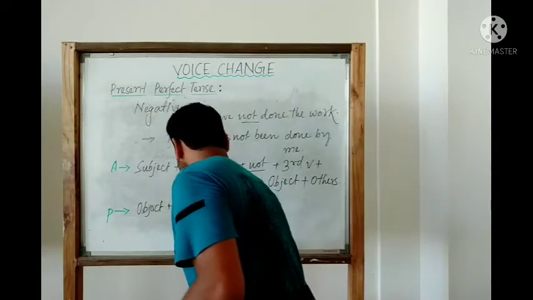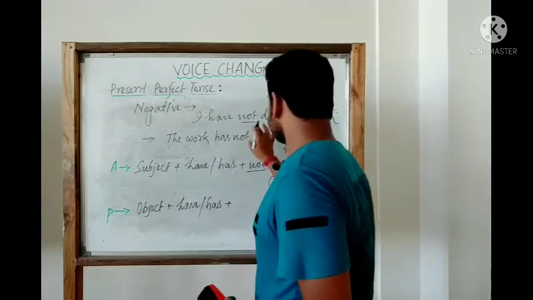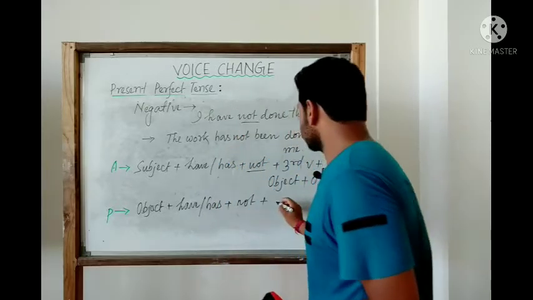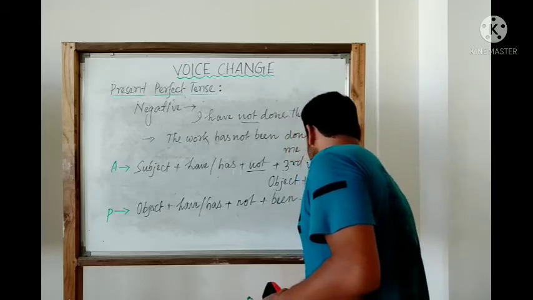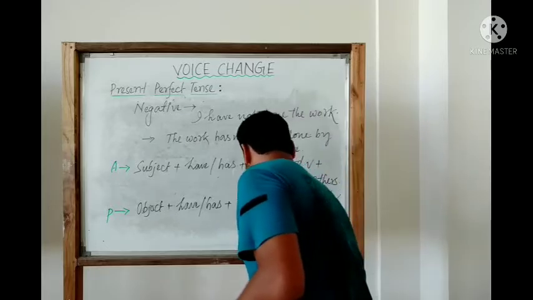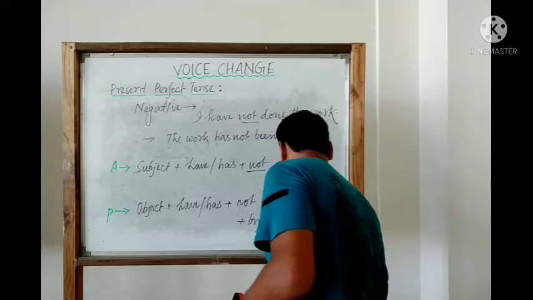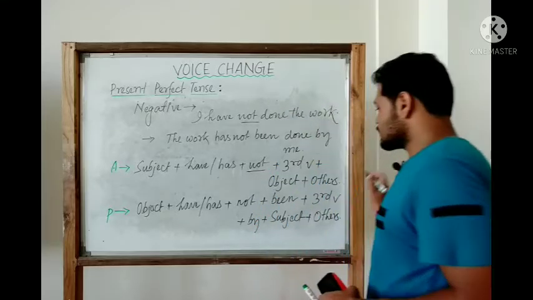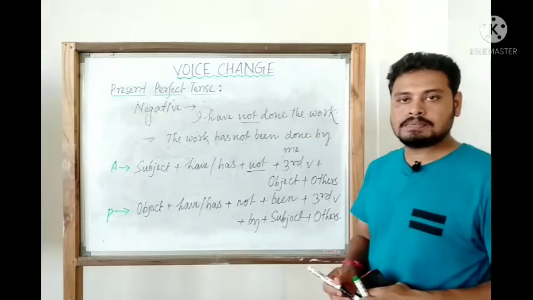So it should be have or has, then not, then been, then third verb, by, subject, and at the end, if anything is there, we can put in place of others.